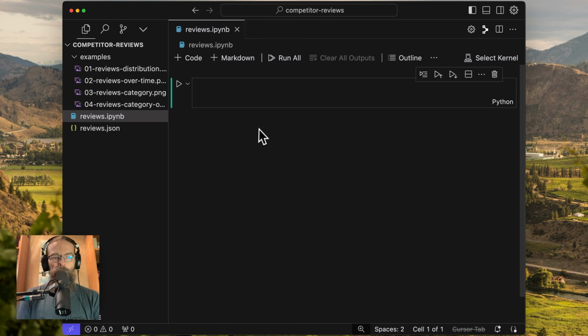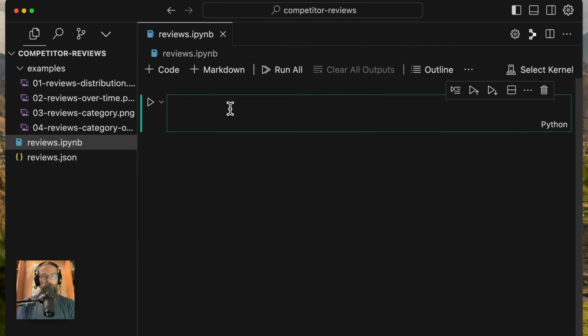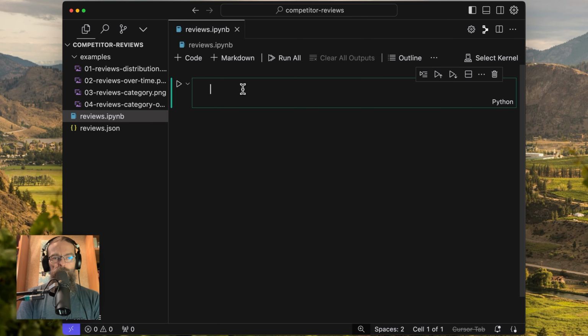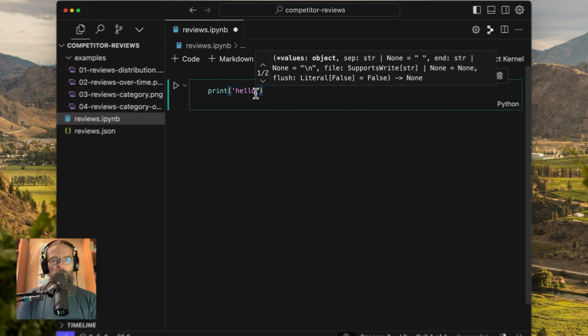So I don't need the Jupyter environment installed or anything. I can just do this directly in Cursor. This is pretty fantastic, and super fun for me. If you're on a Mac, you've probably already got Python installed. Basically, I can write a little bit of code here. Print hello. We're not going to write a ton of code.